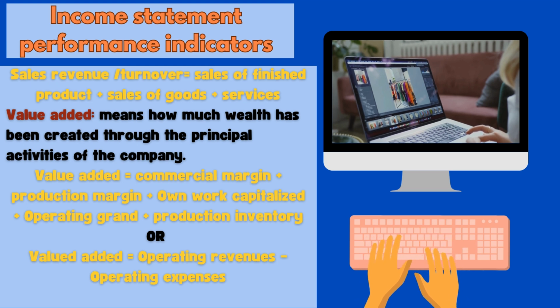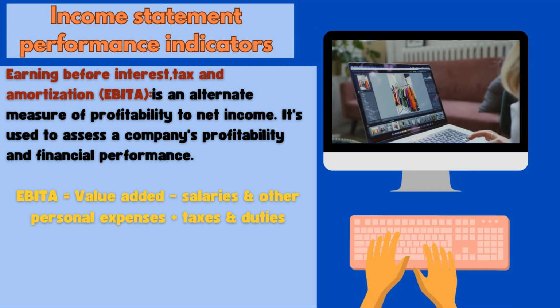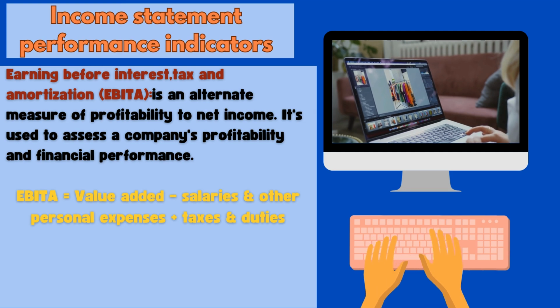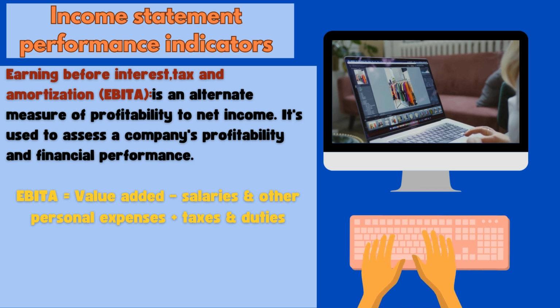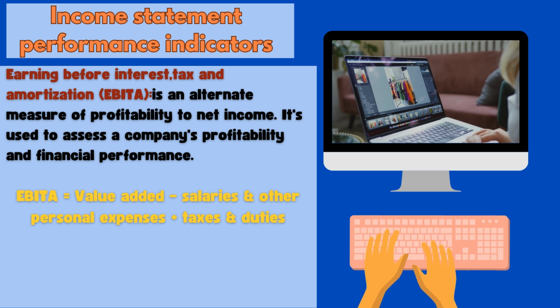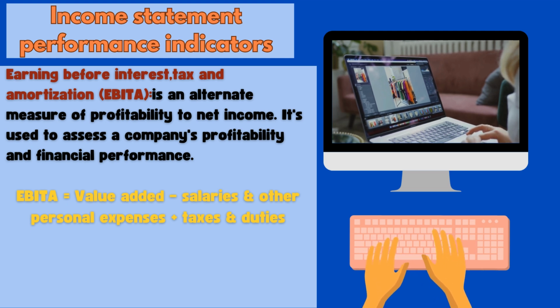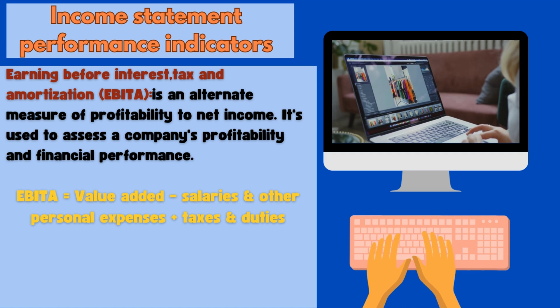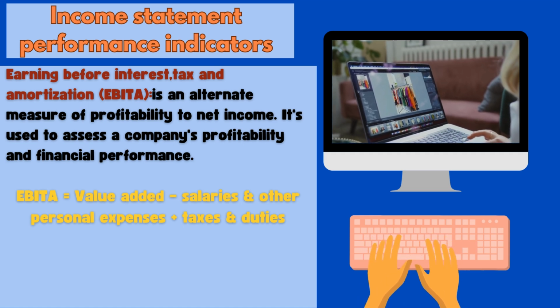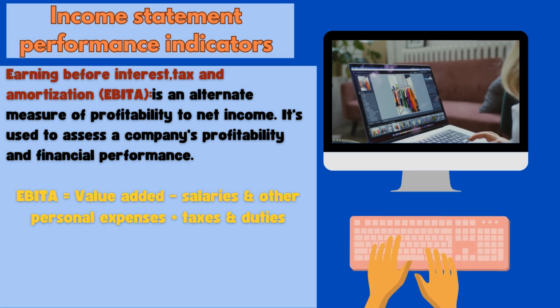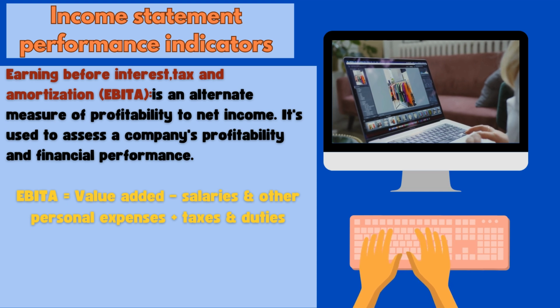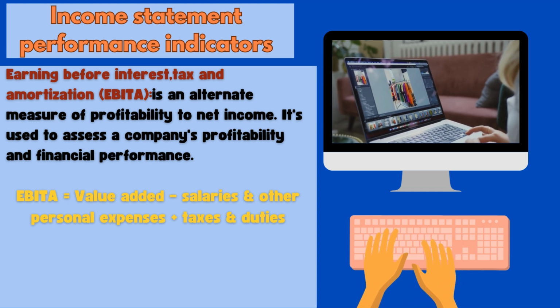After knowing the value add, now we move to another indicator that we can calculate throughout the income statement, which is the earnings before interest, tax, and amortization, EBITDA. EBITDA is an alternate measure of profitability to net income. It is used to assess a company's profitability and financial performance. The formula of EBITDA is equal to value add minus salaries and other personnel expenses plus tax and duties.